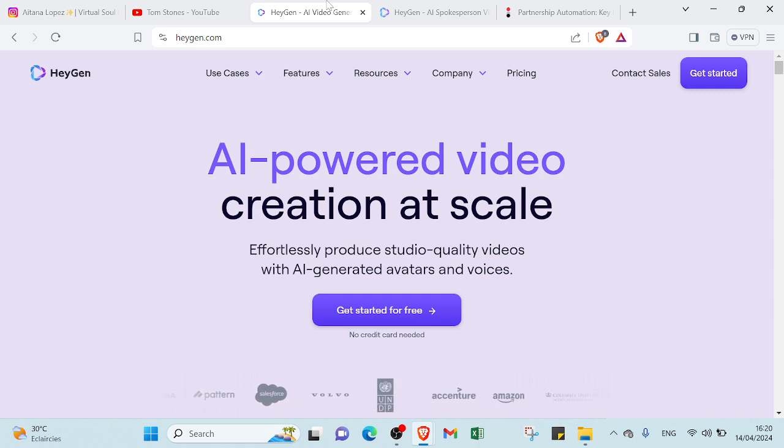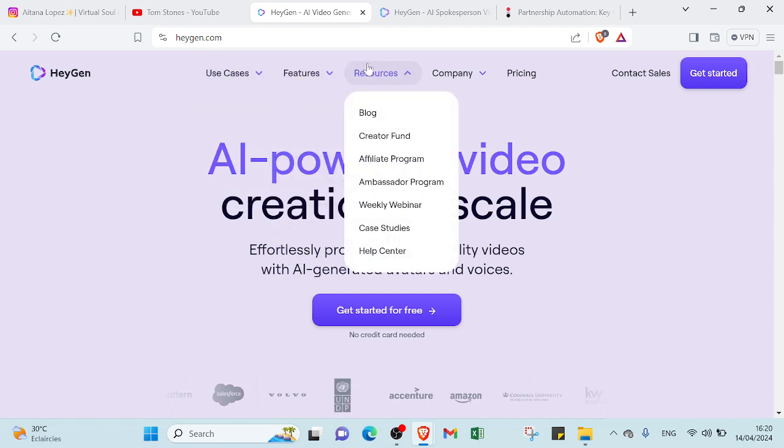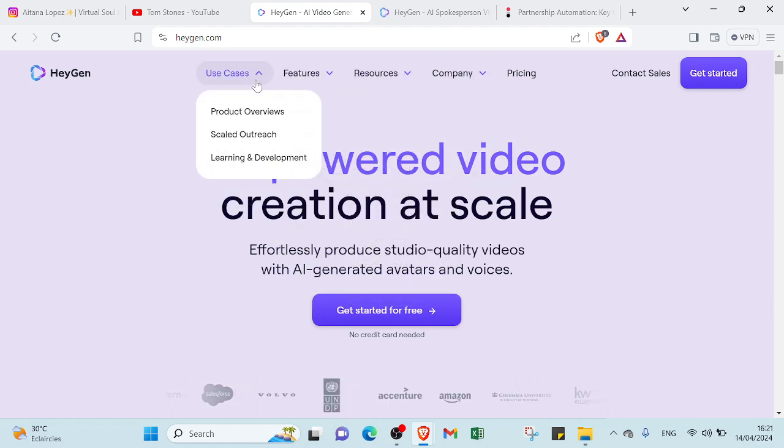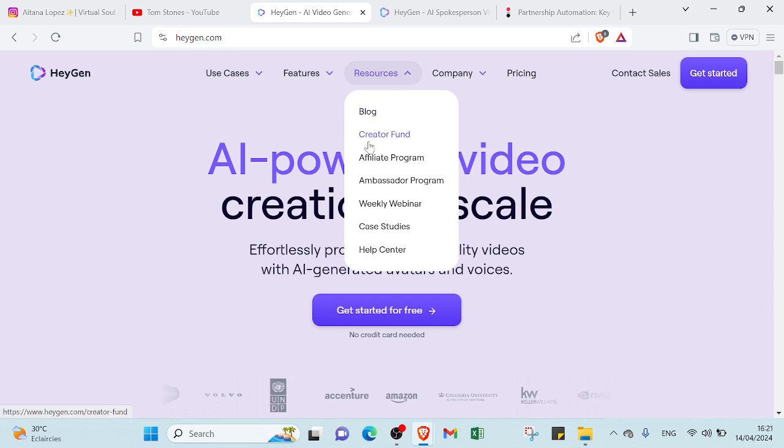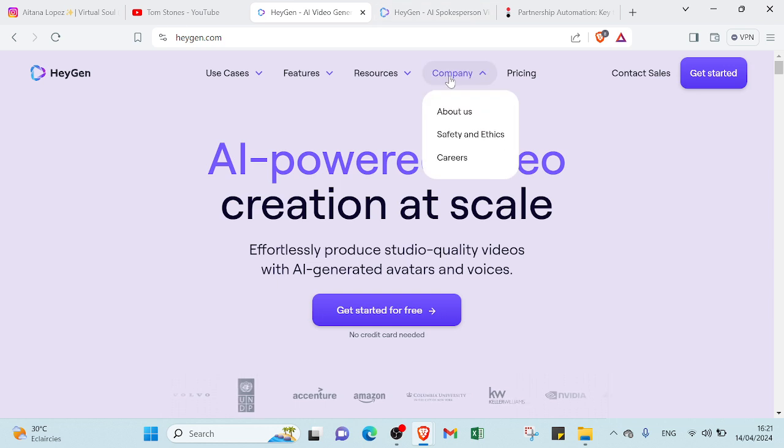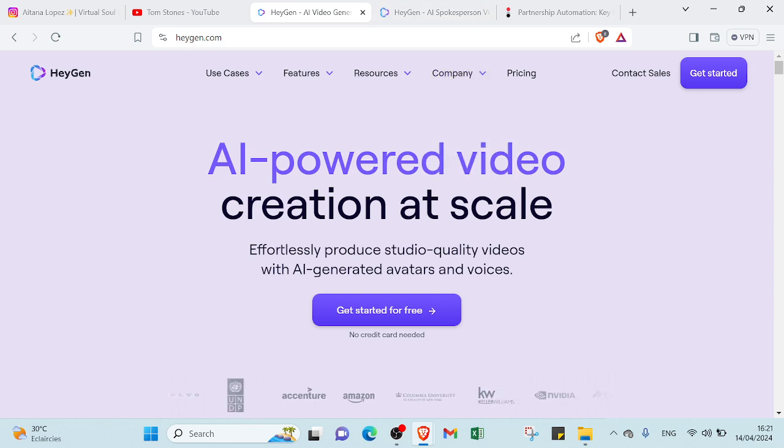So all you have to do is open your web browser and type HeyGen.com, and it will lead you to this page. As you can see here, we have various options: use cases, features, resources, company, pricing. For use cases, you can find product overview, scaled outreach, learning and development. Features: AI avatar, AI voices, video translate, personalized video streaming avatar, zipper. Resources: you can find blog, creator, fan, affiliate program, ambassador program, weekly webinar, case studies, help center. The company too: you can find about us, safety and ethics, careers.